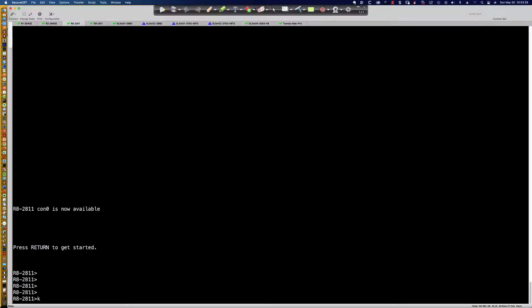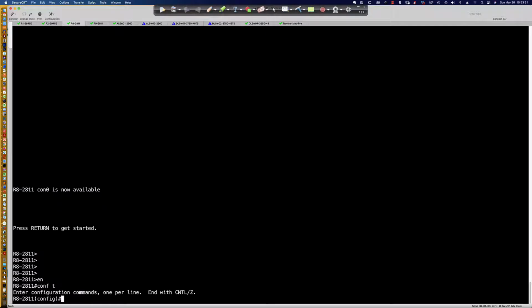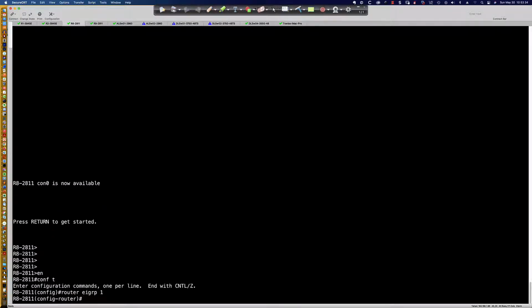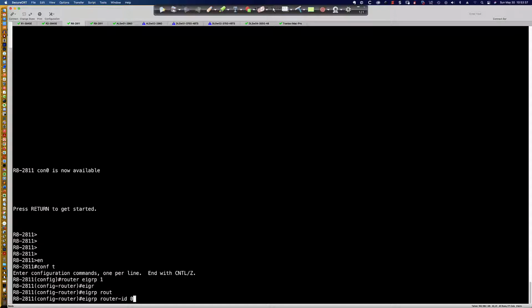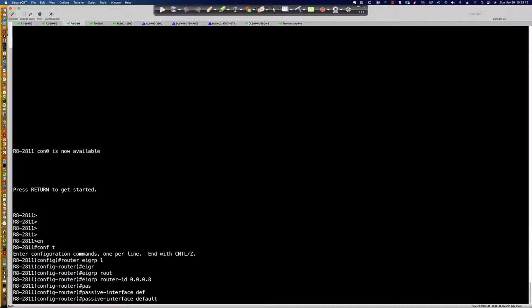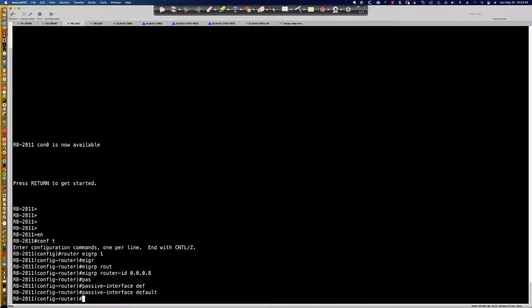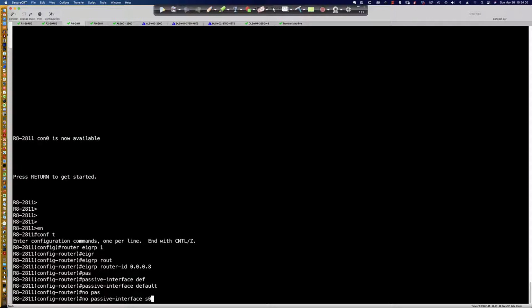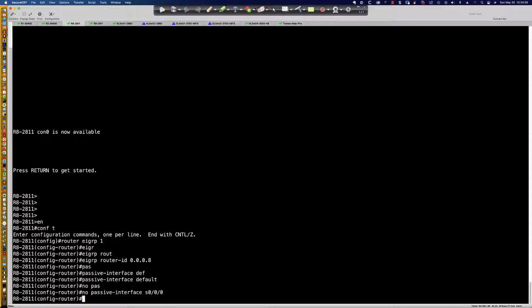There's another way to do it, and let me go out here to a real Cisco router. What I could do is go into global config and say router eigrp 1, and I could say eigrp router-id 0.0.0.8 because this is router 8, and I could say passive-interface default. That makes all interfaces passive by default. And so then if there were interfaces over which I want to establish EIGRP neighbor adjacencies, I would say no passive-interface on those interfaces, like serial 0/0/0 for this router here, router 8.